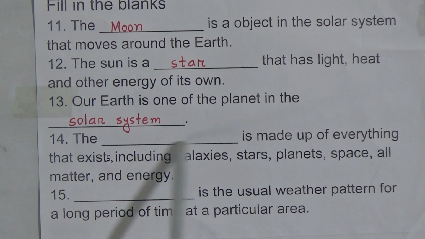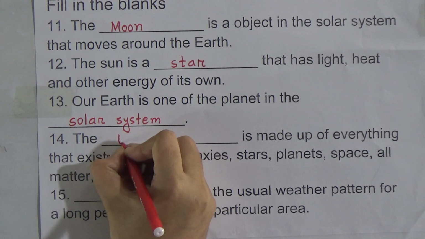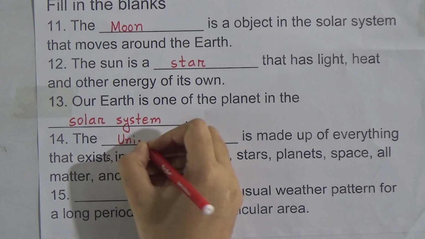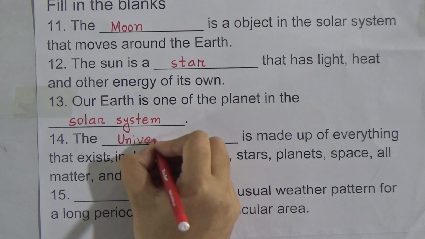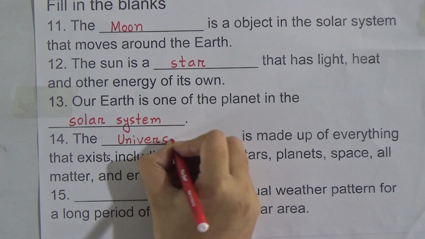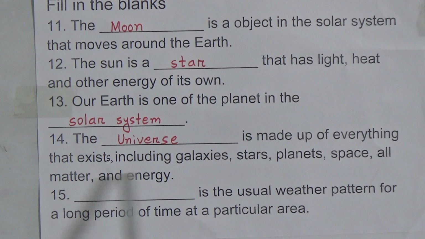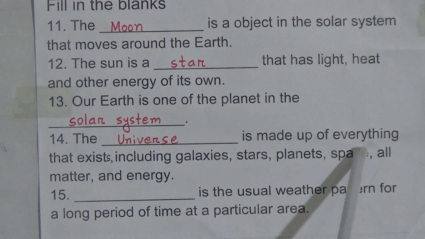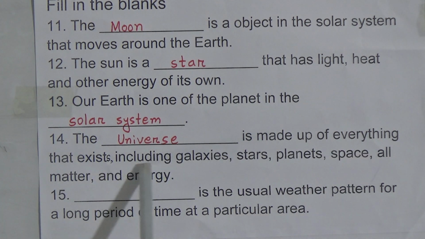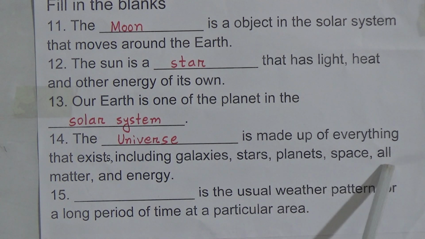So we will write here universe. The universe is made up of everything that exists, including galaxies, stars, planets, space, all matter and energy.